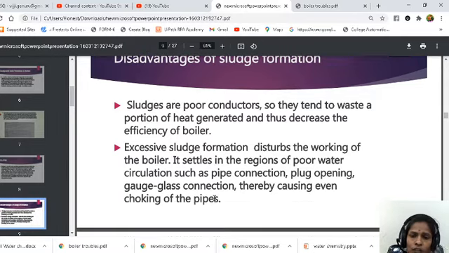Excessive sludge formation disturbs the working of the boilers. It settles in regions of poor water circulation such as pipe connections, plug openings and glass connections, thereby causing even choking of the pipes. So due to the formation of excess sludge, the sludge gets stuck inside the pipes, the plug opening and the glass connection. Because of this, a short circuit may take place, and the sludge will also choke the pipes.